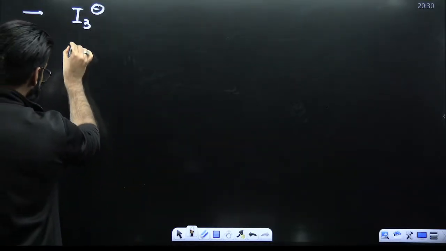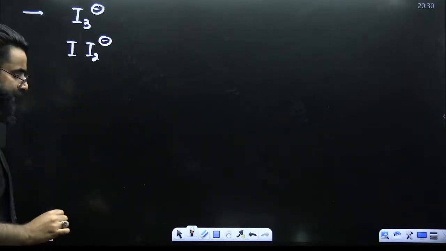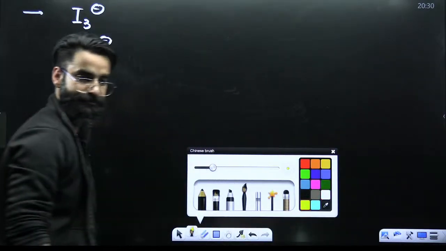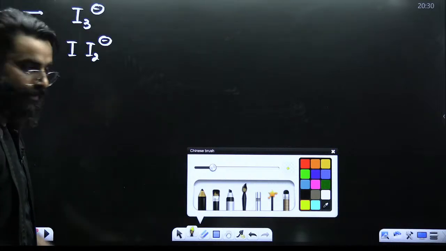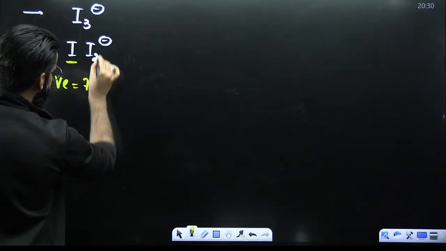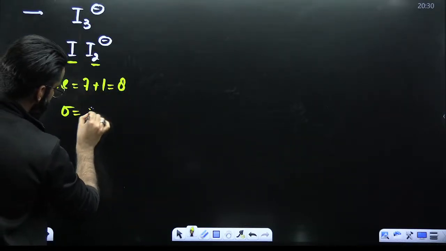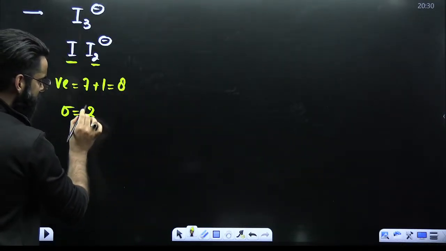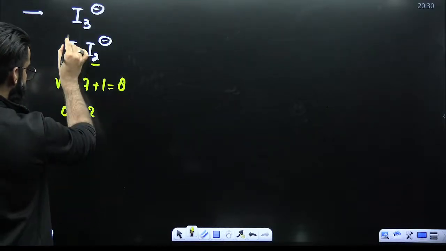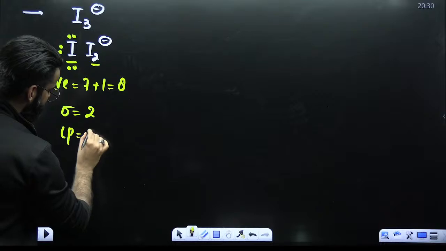my dear students, I3 negative, you can write it as I2 negative, right? Okay. Now, my dear students, consider this as a central atom. So, how many valence electrons? 7. There is a negative charge, so 7 plus 1 makes it 8. How many sigma bonds? There are 2 sigma bonds. Out of 8 valence electrons, 2 are utilized to form 2 sigma bonds. So, 6 electrons are left as such in the form of 3 lone pairs. So, there are 3 lone pairs.